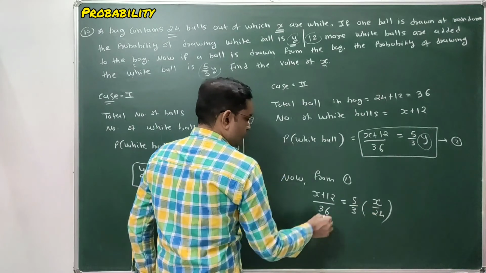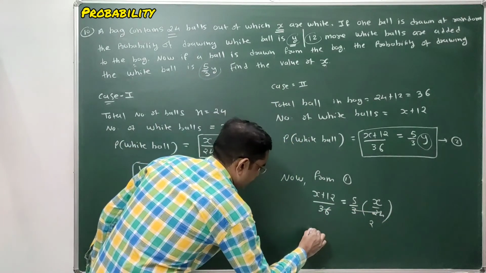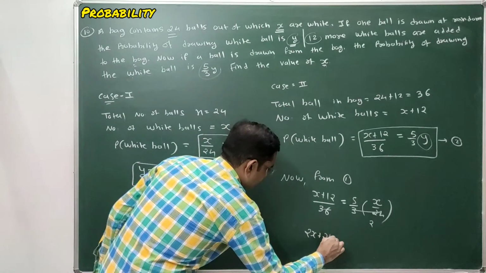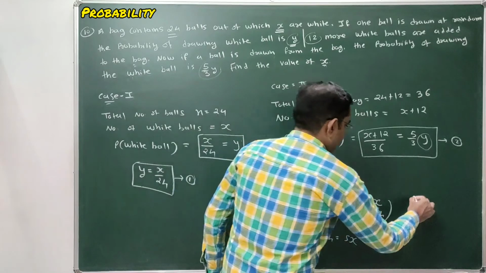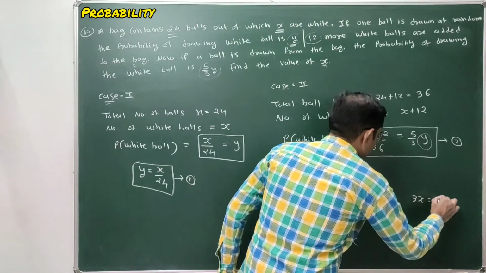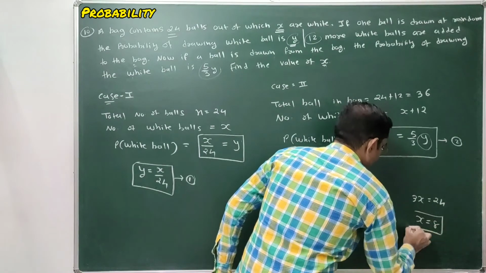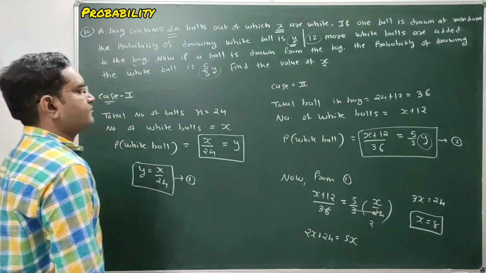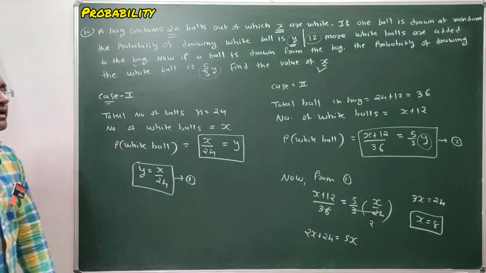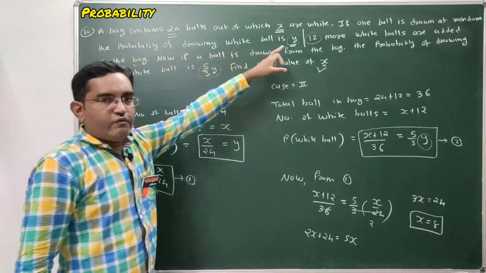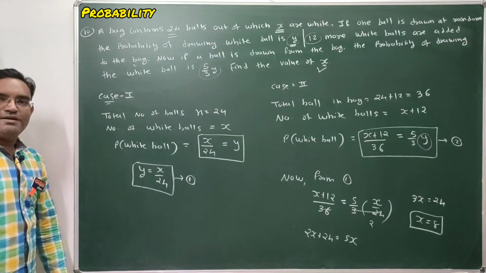24 3s are 72, 36 2s are 72. Cross multiplication, it's 2x plus 24 equal to 5x, and hence we are getting 3x equal to 24 and x equal to 8. Find the value of x. So our answer is x equal to 8. What is x? Number of white balls in a bag. Clear, students? Pause the video and note it down.